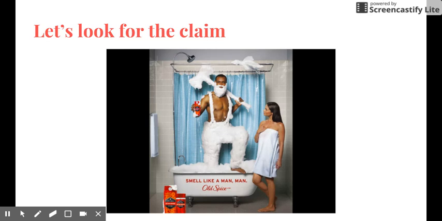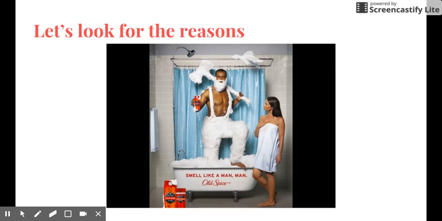Look at what he's dressed up like. A lumberjack, apparently, and all the bubbles. And on the bathtub it says, smell like a man. Okay, and then there's a woman in his bathroom in a towel. So I think they're claiming that Old Spice makes you smell like a man, right? So why should we get Old Spice and smell like a man? Well, what kind of life is this guy leading?